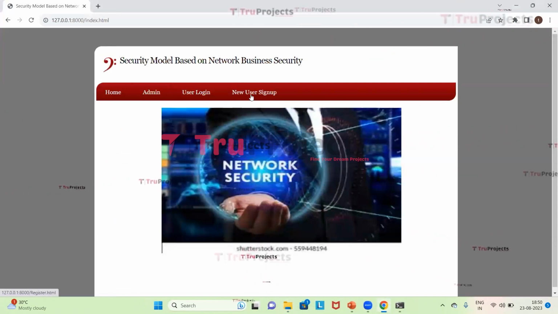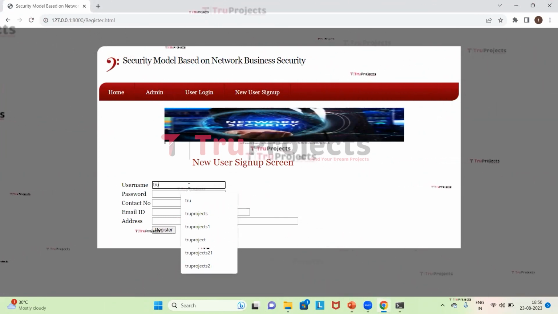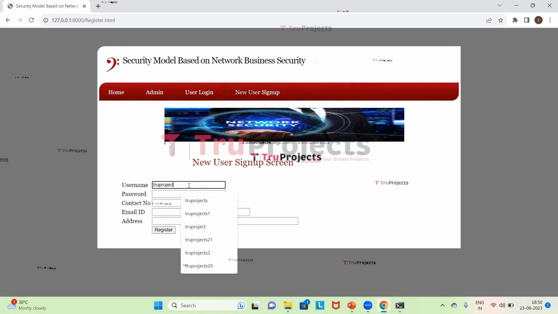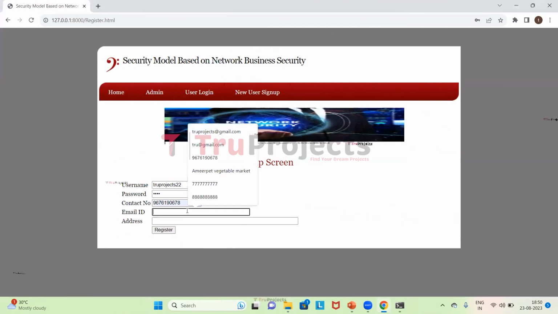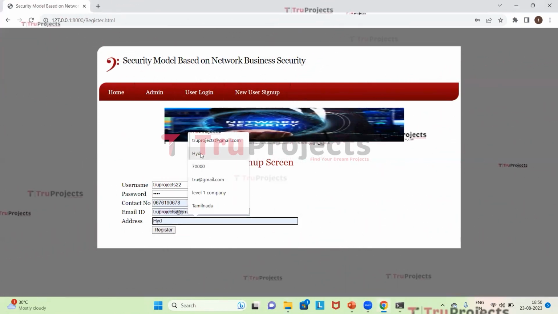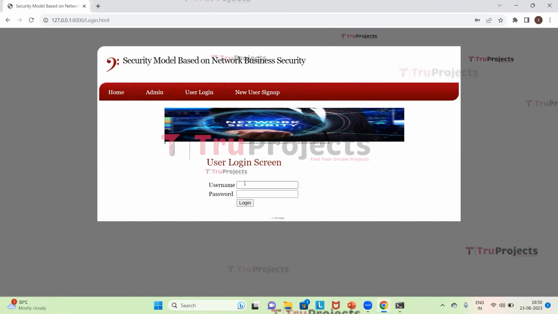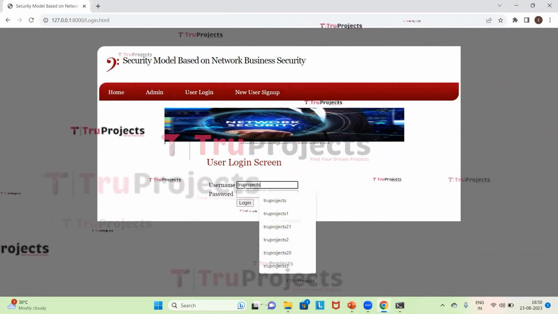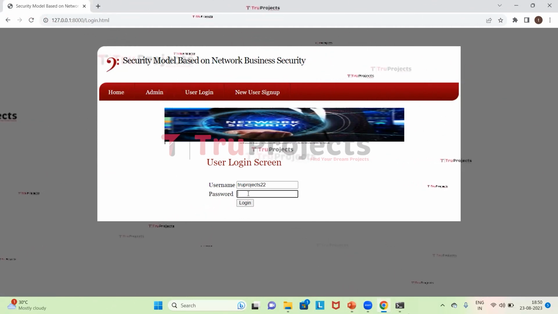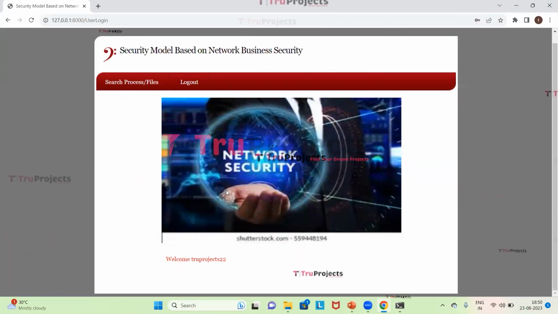Now I'll click on the button new user sign up. So here I'll give the username of the new user, and here the password, and here contact number, email ID and the address of the user, and click on register. So here sign up process is completed. Now this user will be logged in by clicking on the button user login. So here we need to give the username and the password. Now I'll click on login. So the user is logged in successfully.